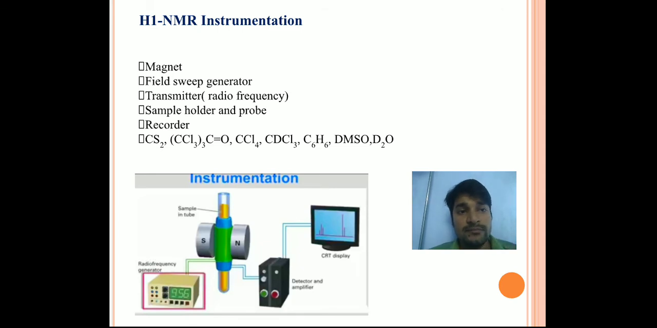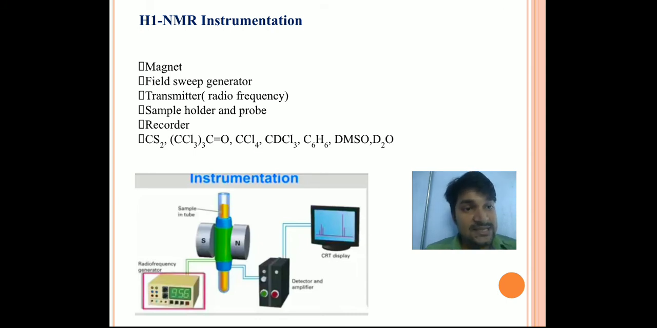Now, if anyone provides you a sample and wants to know what its composition is, what the structure of this unknown sample is, what you have to do first is prepare a solution of that organic unknown sample. For preparation of the solution, you can use solvents like carbon disulfide, hexachloroacetone, carbon tetrachloride, DMSO, deuterium oxide, benzene. Any organic solvent in which it dissolves, you can take it.